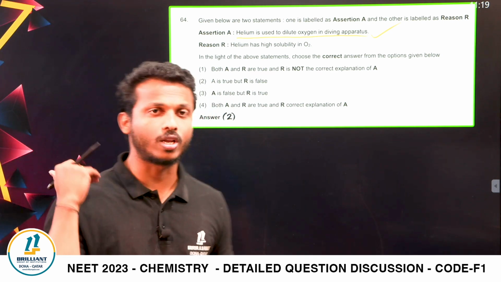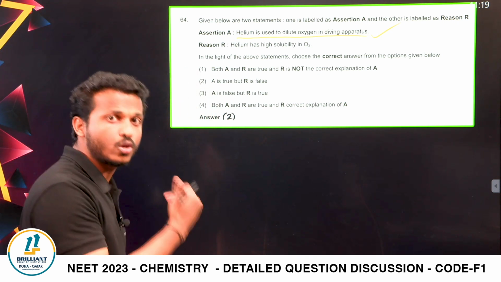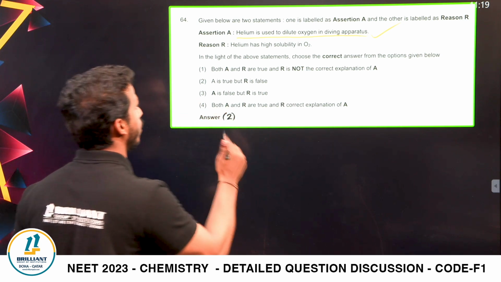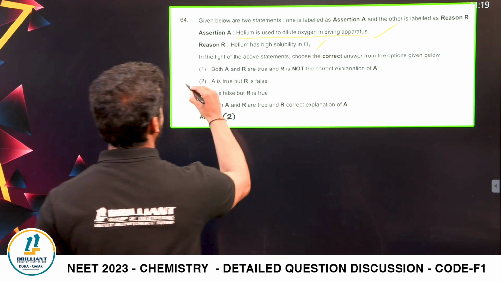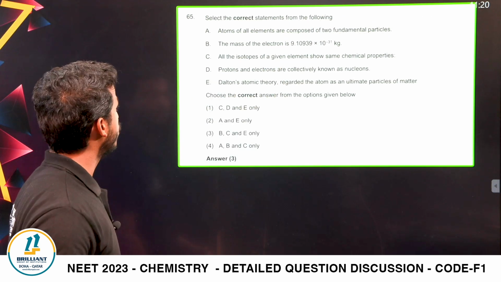Helium is less soluble in water and so on. So helium has less solubility in oxygen, not high solubility. That is wrong. So the assertion is correct, the reason is wrong. That is option number 2 from the chapter solution.